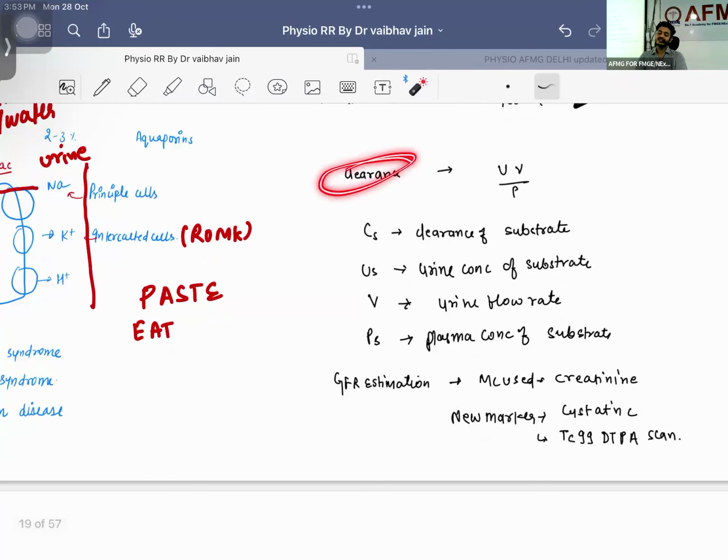What is the formula of clearance? Clearance is equal to UV by P. Clearance is equal to UV by P.